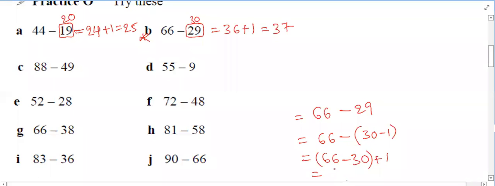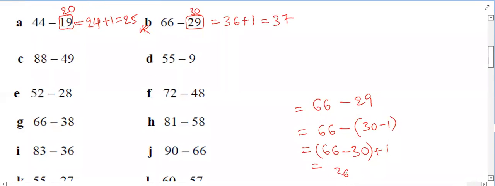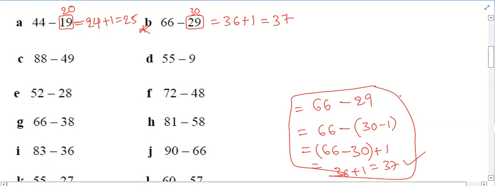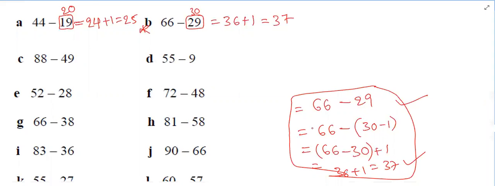So here 66 minus 30 is 36 and then plus 1 will be 37. That's the answer. We are avoiding all this procedure and we made it like a sutra. Simply we are adding a round number, later we are subtracting a round number, later we are adding the remaining number.